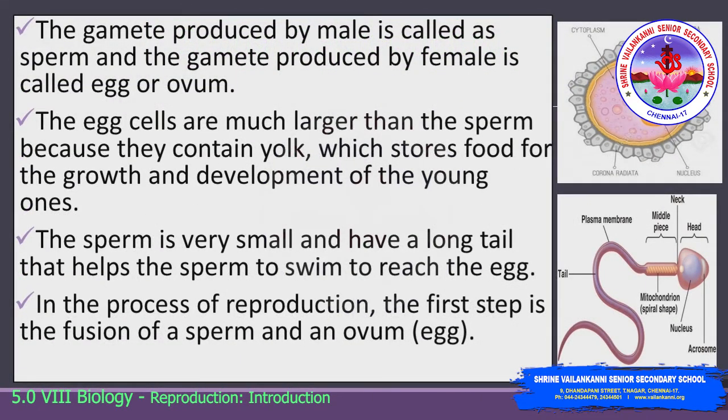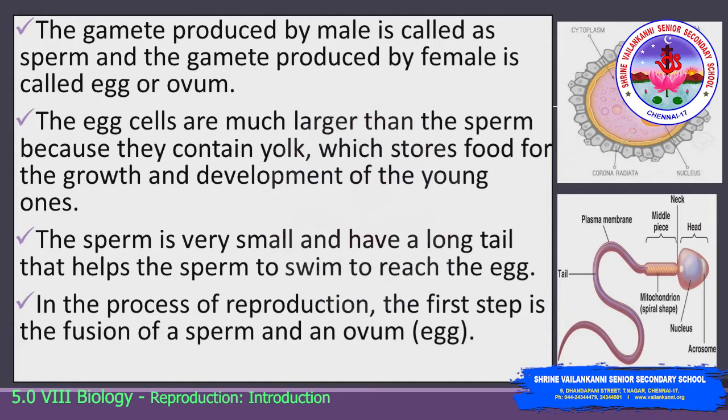Each individual, or each of the parents, produces a special sex cell which is known as the gamete. The gamete that is produced by the male is called the sperm, and the gamete that is produced by the female is called the egg or ovum. The egg cells are much larger than the sperm because they contain yolk.